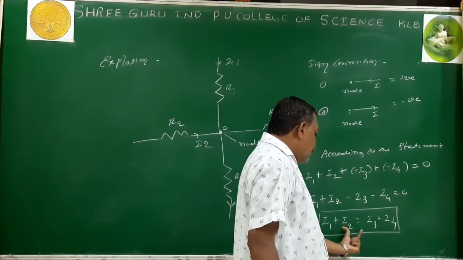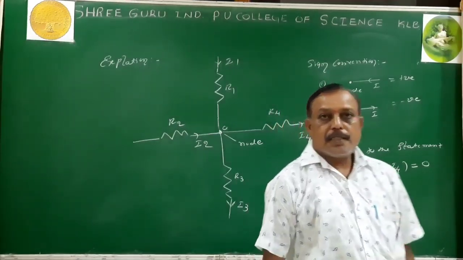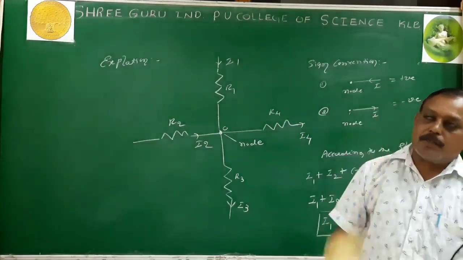From this equation it is clear that KCL signifies the law of conservation of charge.